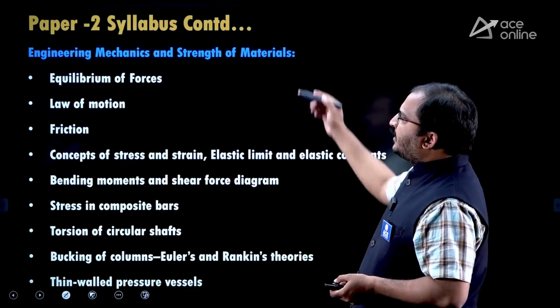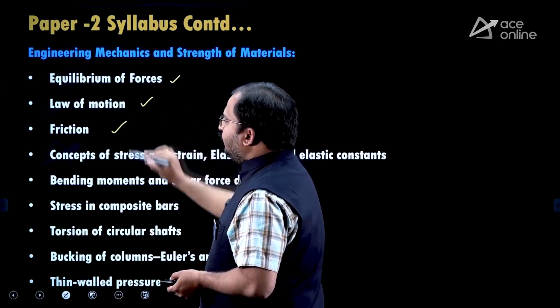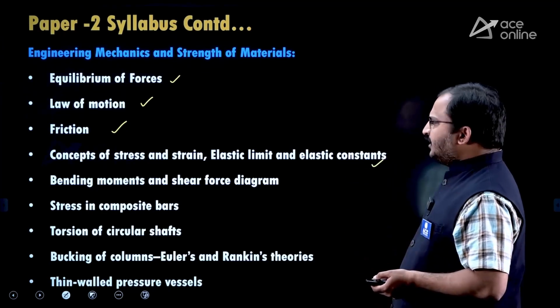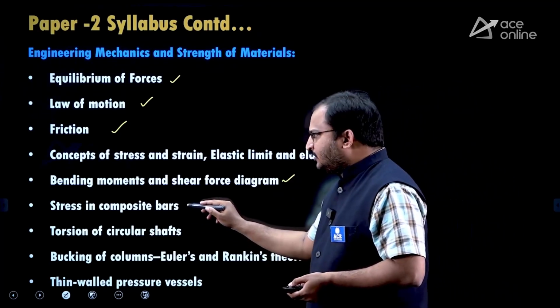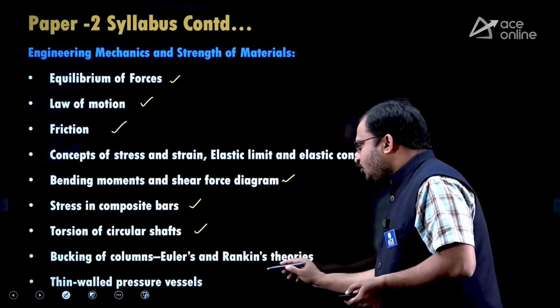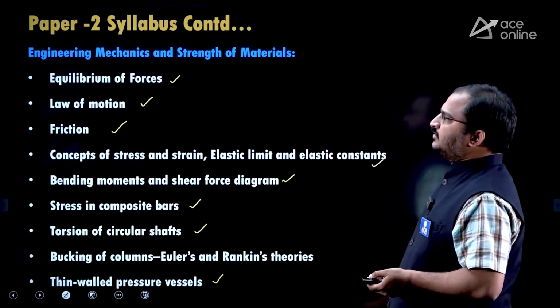Then engineering mechanics and strength of materials: equilibrium of forces, laws of motion, friction, concepts of stress and strain, elastic limit and elastic constants, bending moment and shear force diagrams, stress in composite bars, torsion in circular shafts, buckling of columns, Euler's and Rankine's theories, and thin-walled pressure vessels.